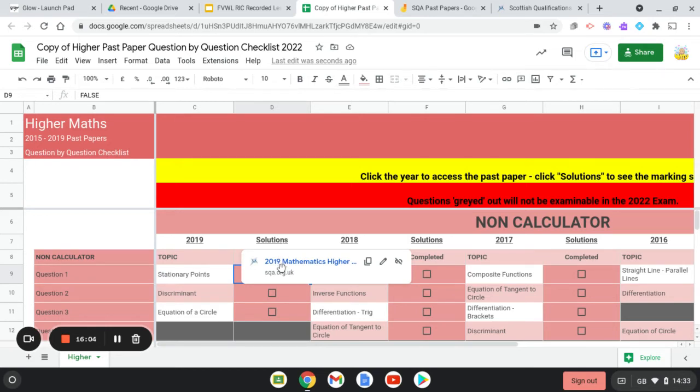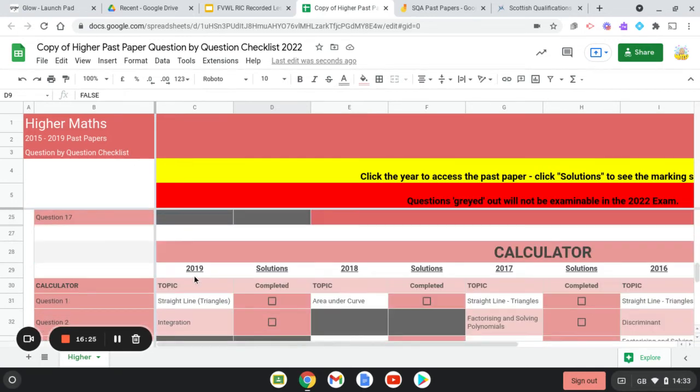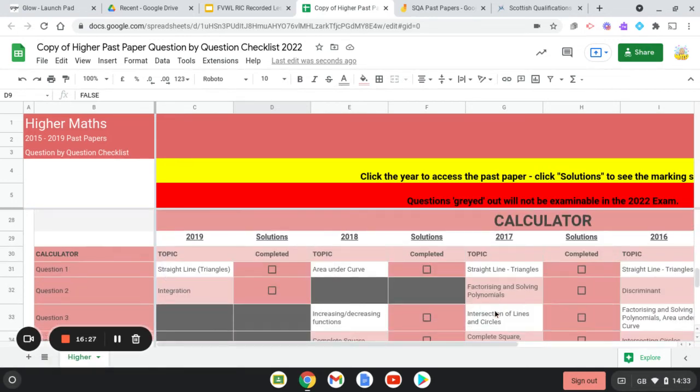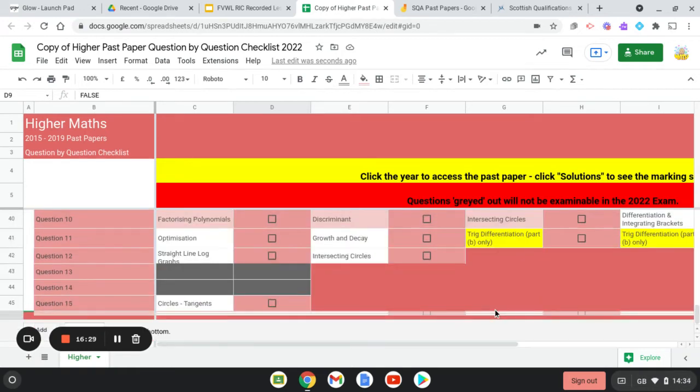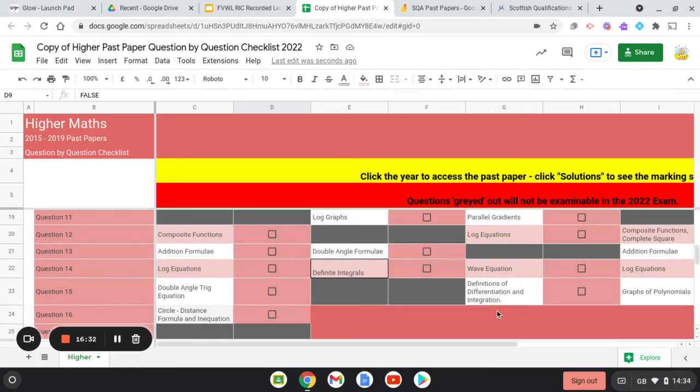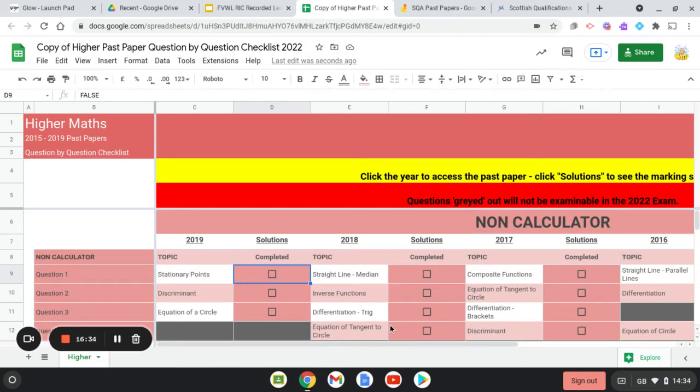It's a good idea to get into the habit of looking at the SQA marking schemes, the solutions, so that you can see where the marks are being awarded, and you can try and pick up some more marks. So it's got the non-calculator stuff at the upper half, and then it's got the calculator at the bottom. So you would just make a copy of that, it would save into your Google Drive, and you'll be able to update it as part of your revision.